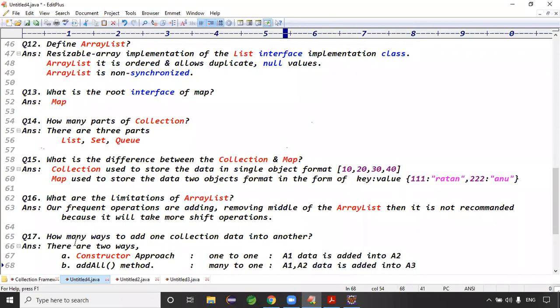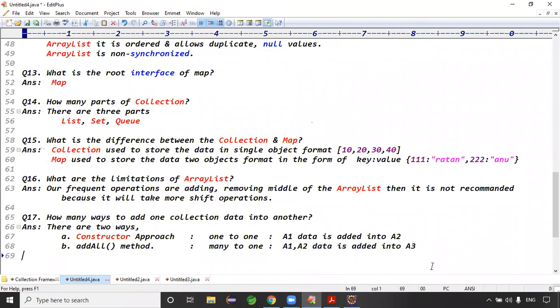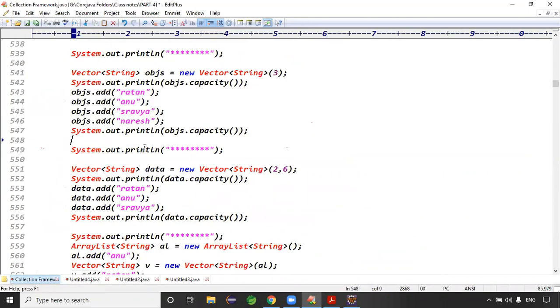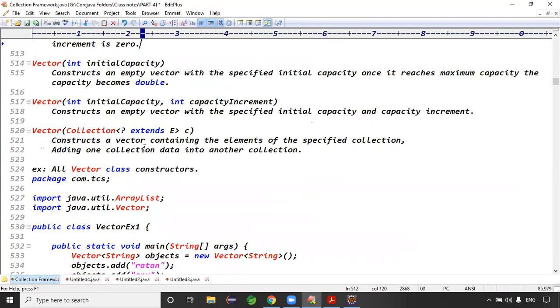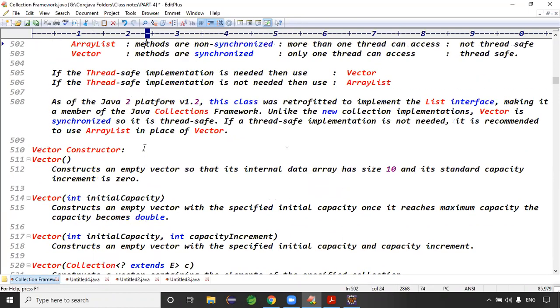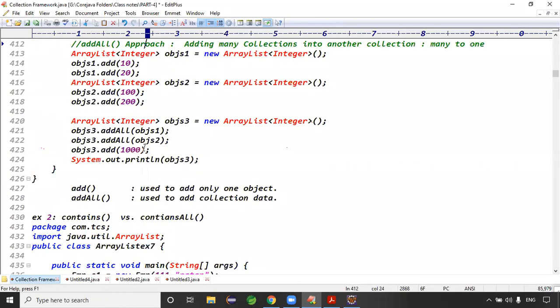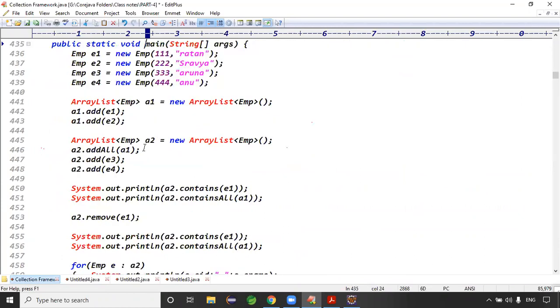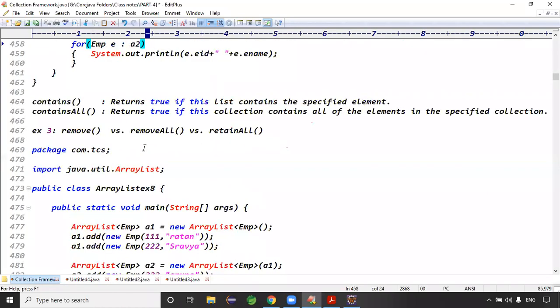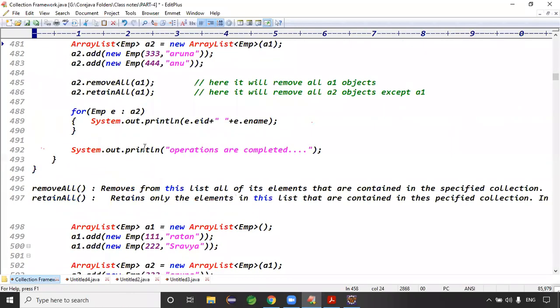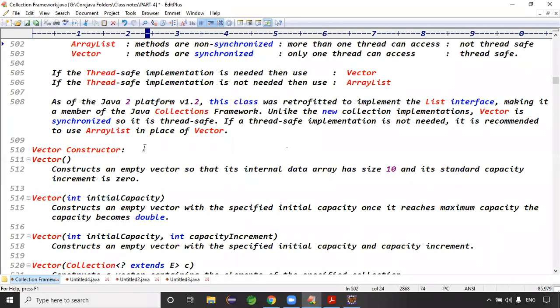The statements are clear. There is the constructor approach and the add all method. Exactly. Go to question number 18, guys. Question number 18: contains method returns. Okay, fine. Constructor approach, contains versus contains all, remove versus remove all. That's fine, right? I don't need to make questions for that.